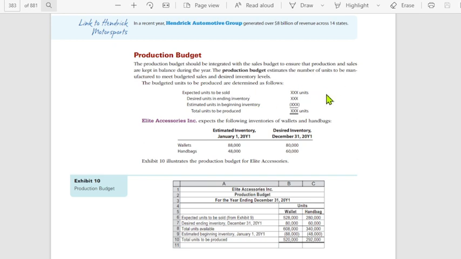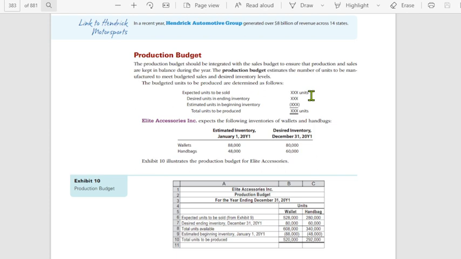Yung expected units to be sold. So, ito siya, number of units. Desired units in ending inventory minus the estimated units in beginning inventory, and then this will be your total units to be produced. Ito ay magagamit mo every time that we look at the production budget. And normally, in the CPALE board exam, ang karaniwang tinatanong dyan is kung paano mo i-squeeze yung items. Example, the desired units in ending inventory. Yan minsan ang tinatanong. Magkano dapat yung estimated total units to be produced, ganon. So, kailangan ma-identify mo at matandaan mo ang concept under the production budget.